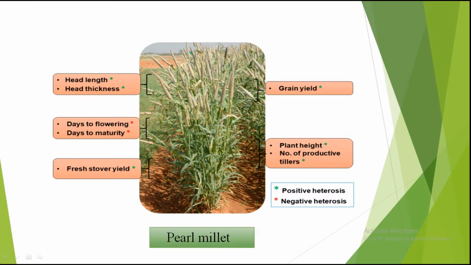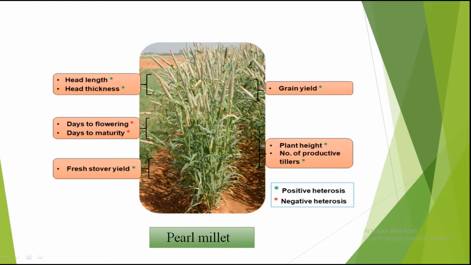Sometimes we want the F1 to be better than both the parents. In case of days to flowering, if parents take more time to flower and the F1 takes less time to flower, then it is negative heterosis, but it is useful to us.